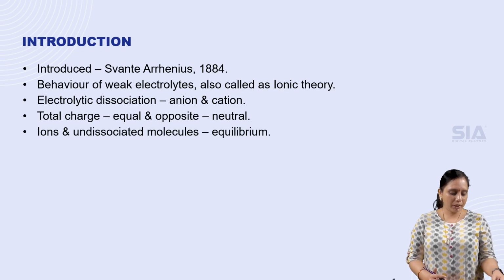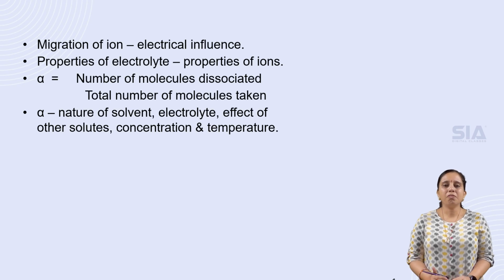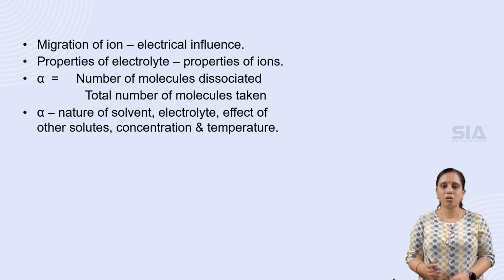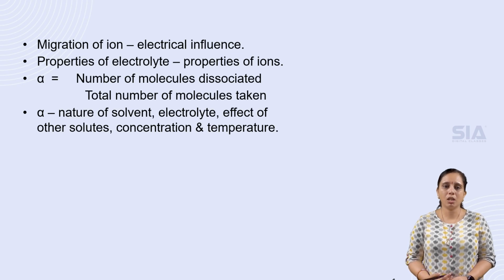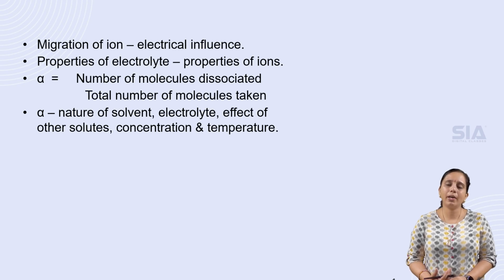So let us come back to the limitations. The migration of ions. The ions in the electrolyte will migrate based on the electric charges. They move to the opposite electrodes. That is, cations will move to the negatively charged electrode and anions will move to the positively charged electrode. And the properties of electrolytes are the properties of the constituent ions.